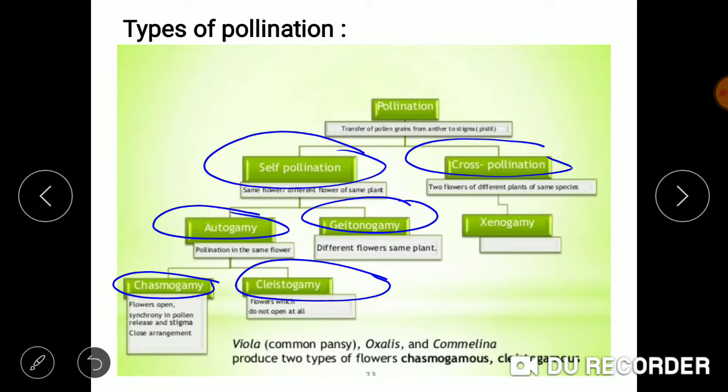Cross-pollination is also known as xenogamy. Xenogamy means two flowers of two different plants are involved, provided they belong to the same species. There are certain examples: Viola, also known as Pansy, Oxalis and Commelina. They produce two different types of flowers, either chasmogamous or cleistogamous.